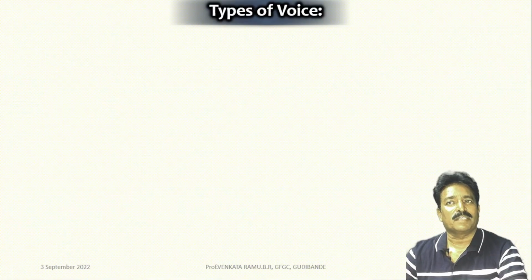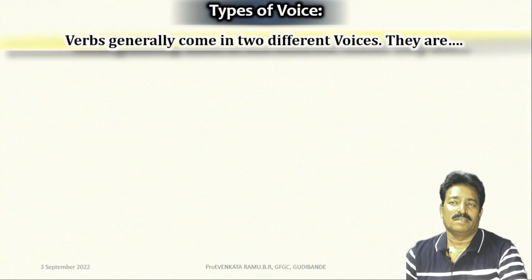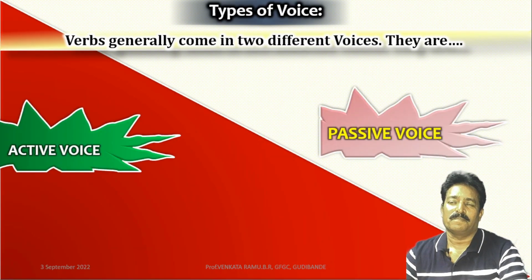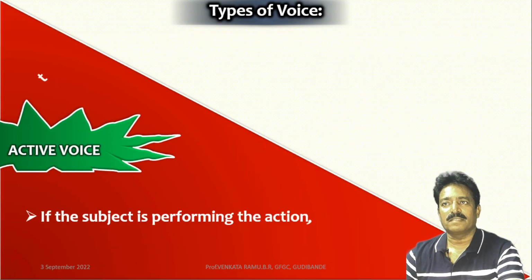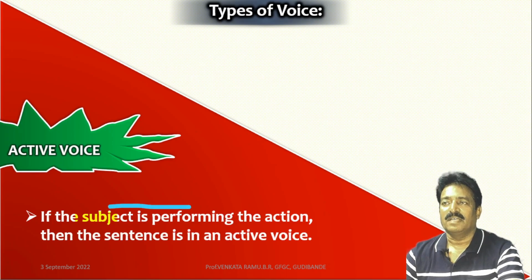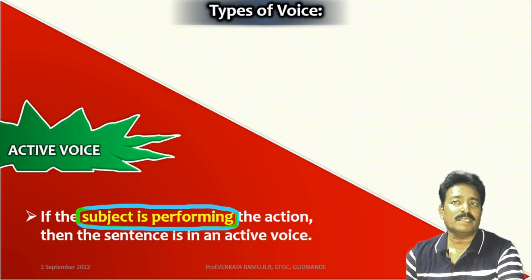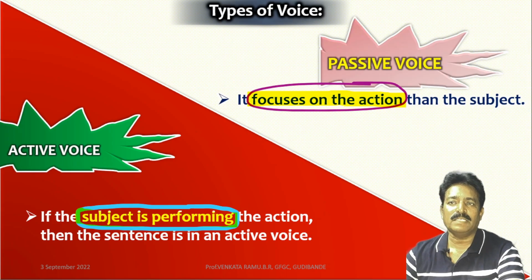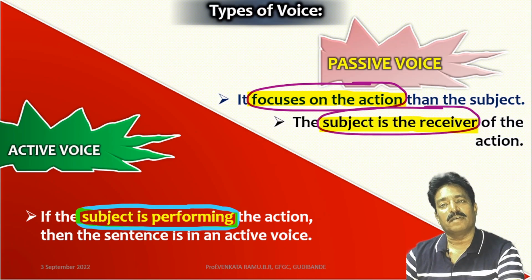Friends, let us know the types of voice. Verbs generally come in two different voices. They are said to be active voice and passive voice. If the subject is performing the action, then the sentence is in active voice. The passive voice is a type of grammatical voice in which the subject is acted upon by the verb. The subject is the receiver of the action.